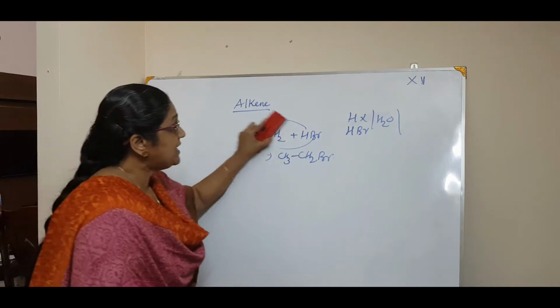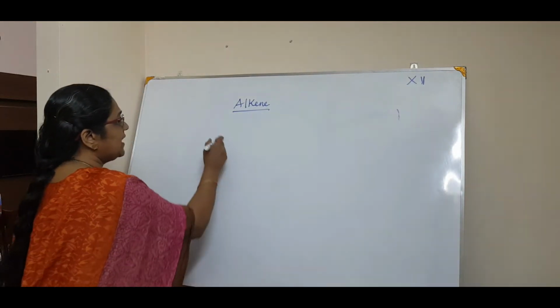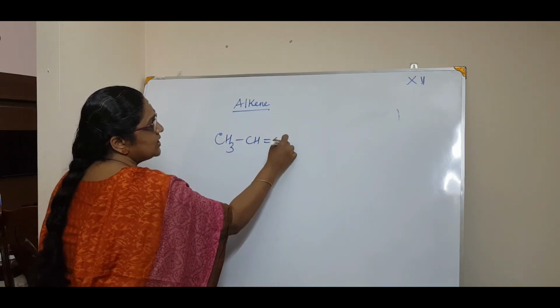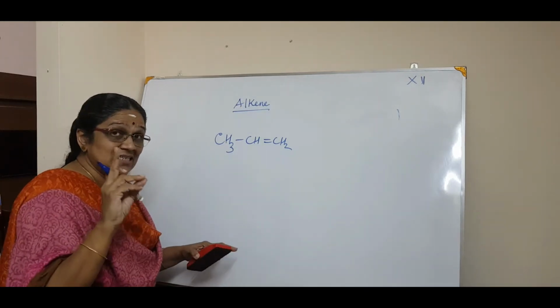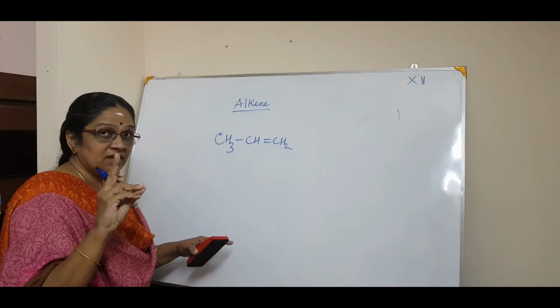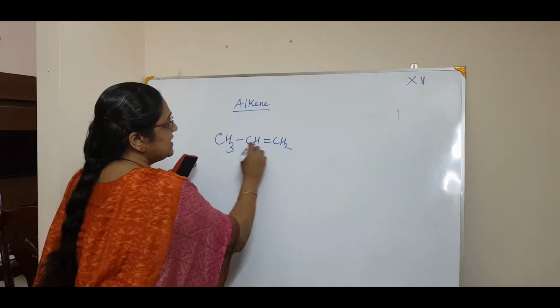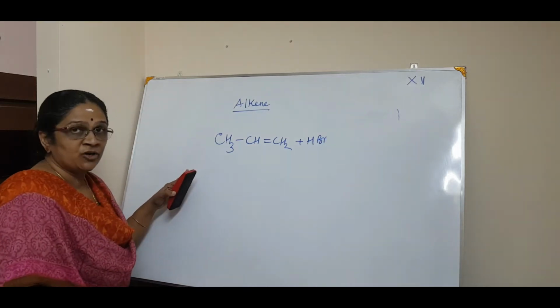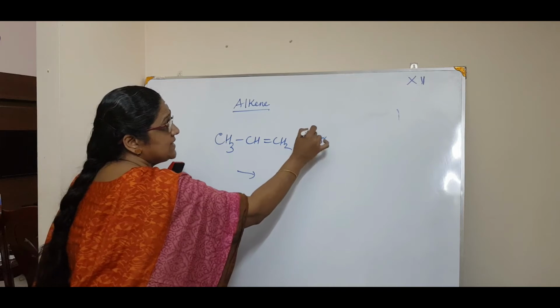Now, if it is an unsymmetrical alkene, for example, propene, CH3, CH double bond CH2. Whenever you write an organic compound, see whether the valency of carbon is satisfied. That's it. Otherwise everything will go wrong. So when CH3, CH double bond CH2 plus HBr, what will you get? This is an unsymmetrical alkene. So what will you get? H plus and Br minus.